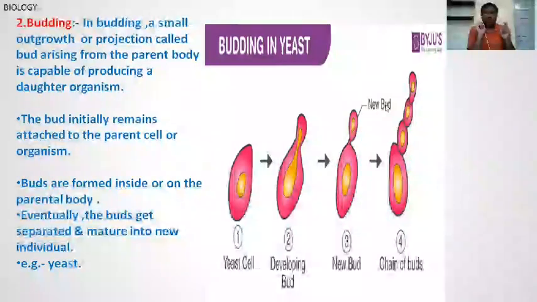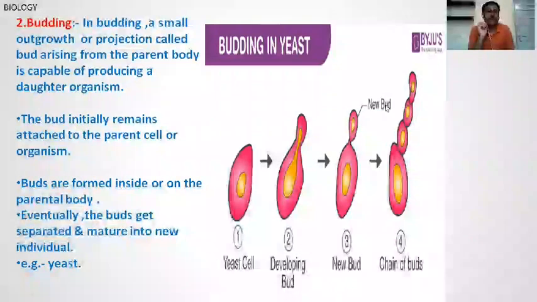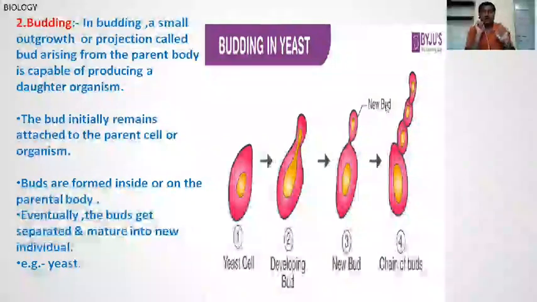Small outgrowths or projections are also developed. Hence, it is called a bud. And the bud arising from the parent body is capable of producing daughter organisms. They get separated from the parents and develop into new offspring or new individuals. It is called budding.